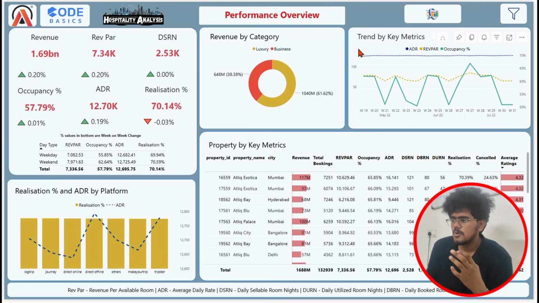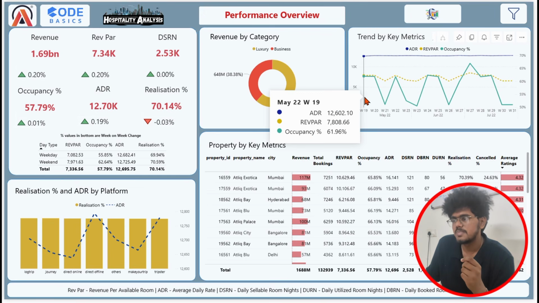So it tells you about ADR. You can see this blue dotted line, which is flat. It tells you that the pricing is fixed in maybe different properties or in different cities. The price of the hotel rooms is fixed, that you can see. That is why these are flat lines.